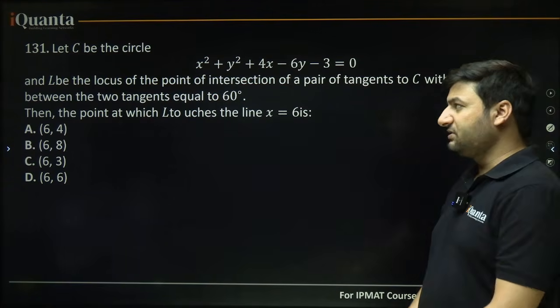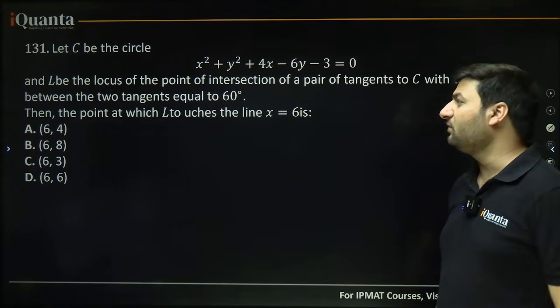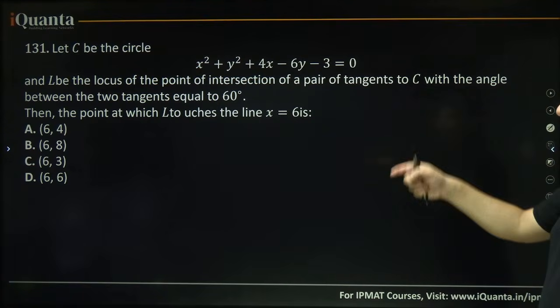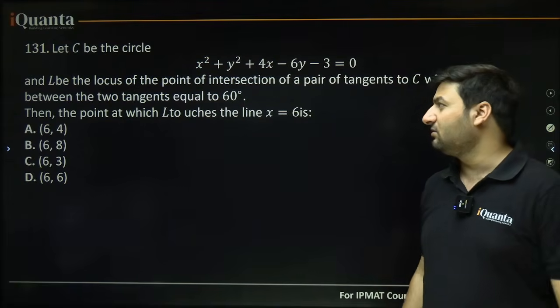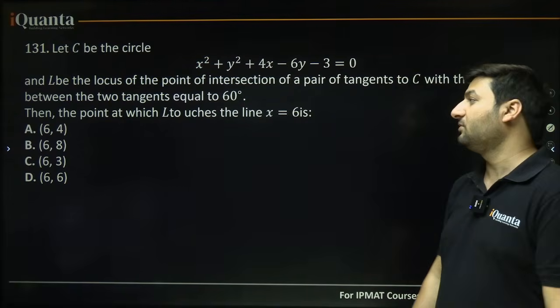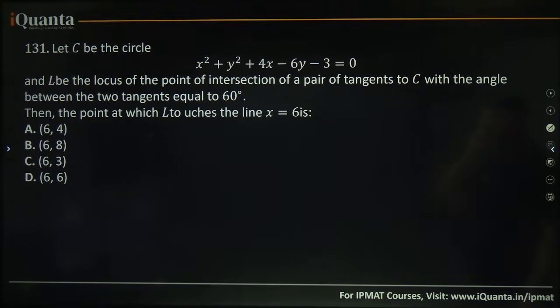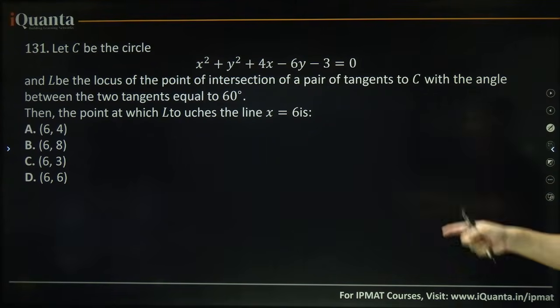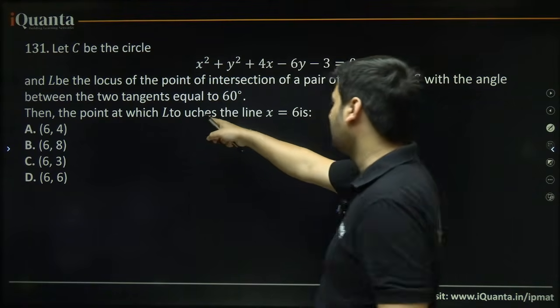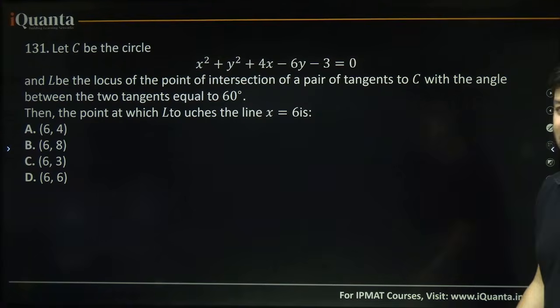Let's do the third question. Let's see with the circle. I have changed some questions, okay, don't worry. Let's see with the circle x square plus y square plus 4x minus 6y minus 3 equal to 0. Why did I bring this? Because similar questions have been asked in IPMAT earlier, okay. And L be the locus of the point of intersection of a pair of tangents to C with the angle between the two tangents equal to 60. Then the point at which L touches the line x equal to 6 is.